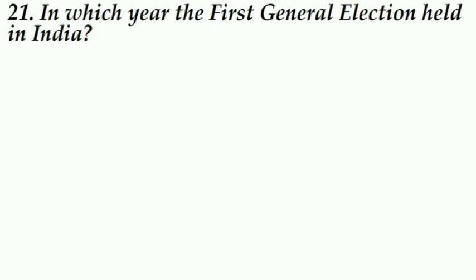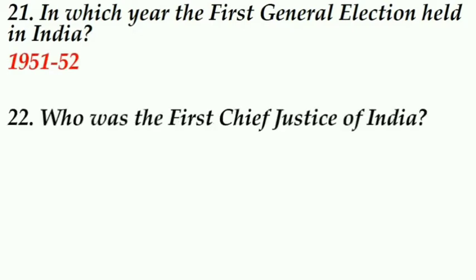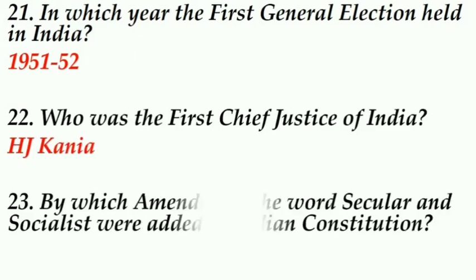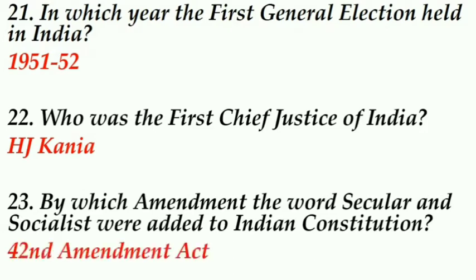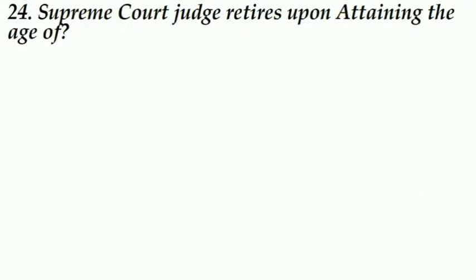In which year was the first general election held in India? 1951-52. Who was the first Chief Justice of India? H.J. Kania. By which amendment were the words secular and socialist added to the Indian Constitution? 42nd Amendment Act. Supreme Court judge retires upon attaining the age of 65 years.